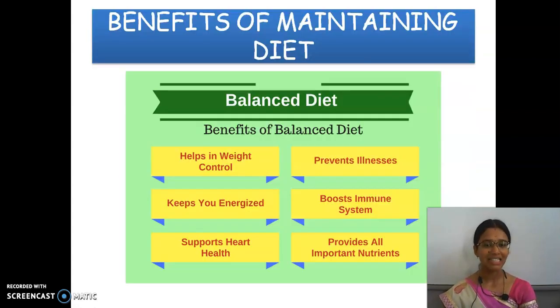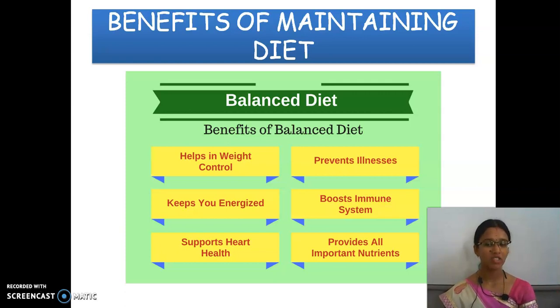And these are all the benefits of maintaining a diet. It helps in weight control, keeps you energized, supports heart health, prevents illness, and boosts the immune system. The immune system is there inside our body and helps to fight against diseases.